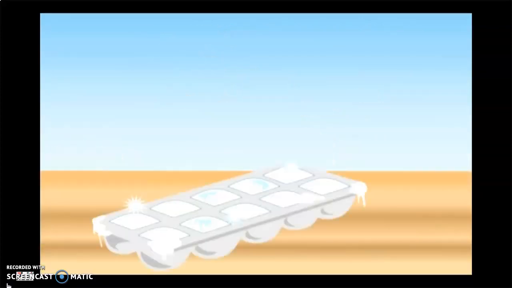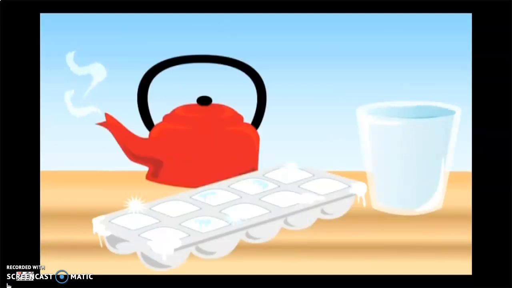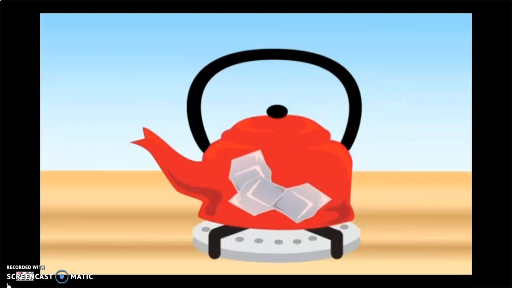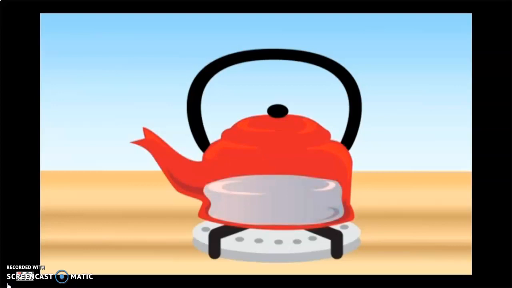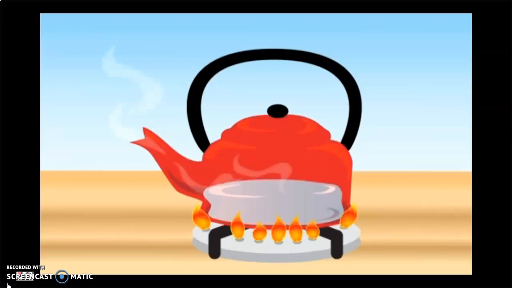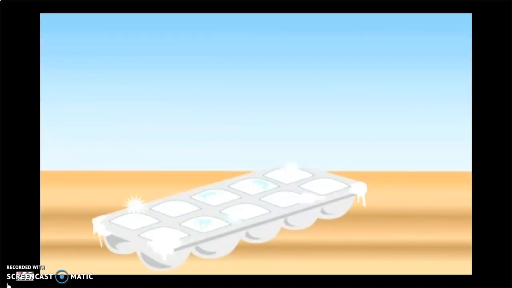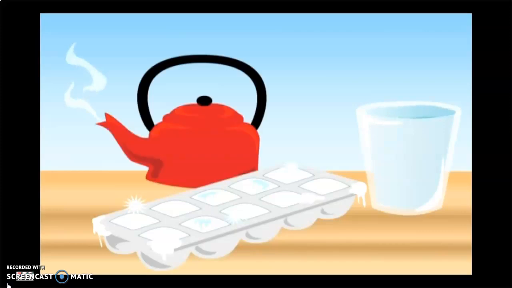Matter can be a solid, a liquid, or a gas. Matter can be in different forms. Frozen water is a solid. Water at room temperature is a liquid. Heat water and it becomes a gas. Water is in a different state when it is a solid, liquid, or gas.